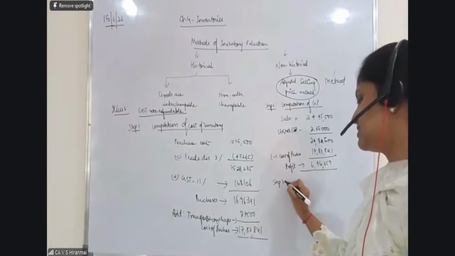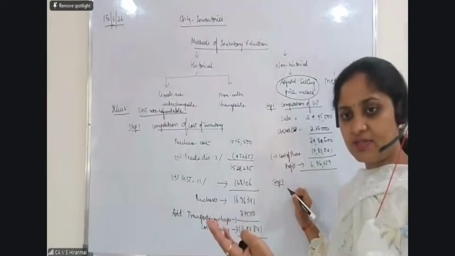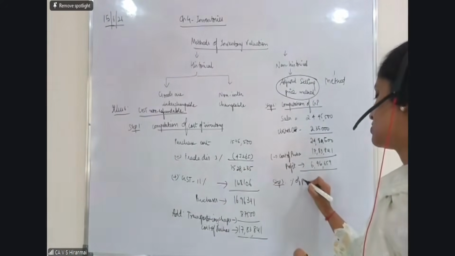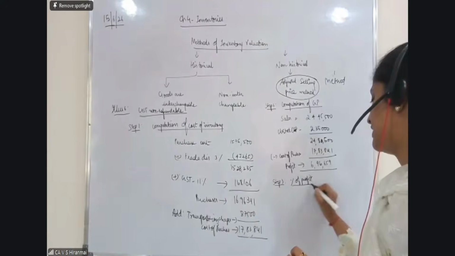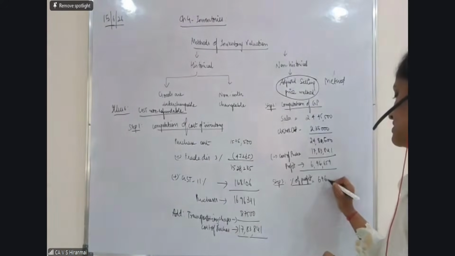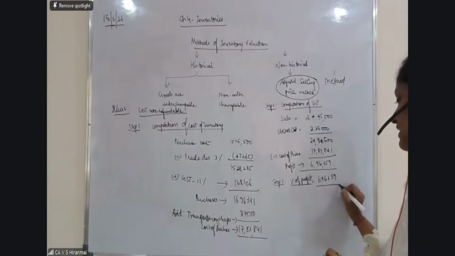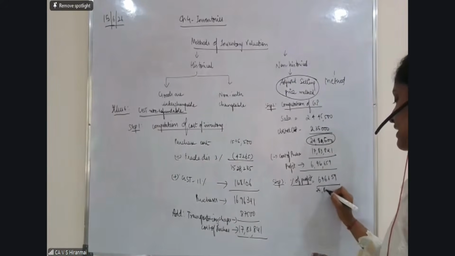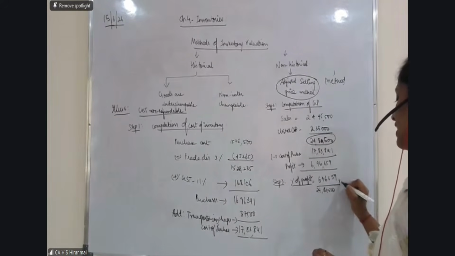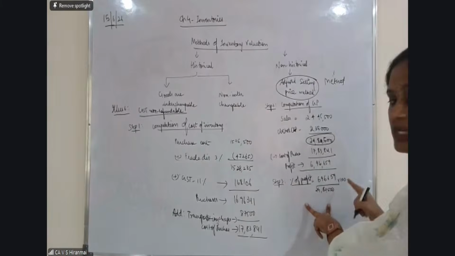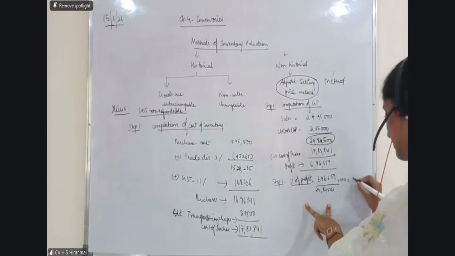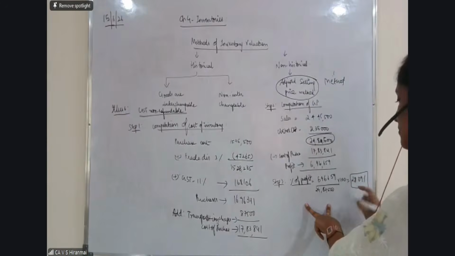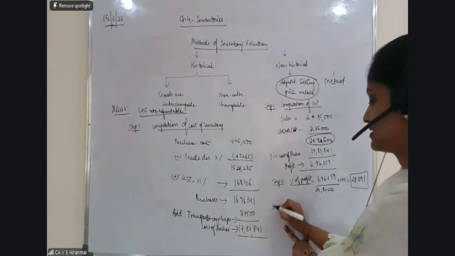Step number 3, simple. Like your illustration 7, whatever you have done, the same steps are going to come. Percentage of profit, if you have to find out, the formula is 6,96,659 divided by the total credit 24 lakh 80,500 into 100. When the result comes in decimals, up to 2 decimal points, please take the value. So this becomes your profit percentage.